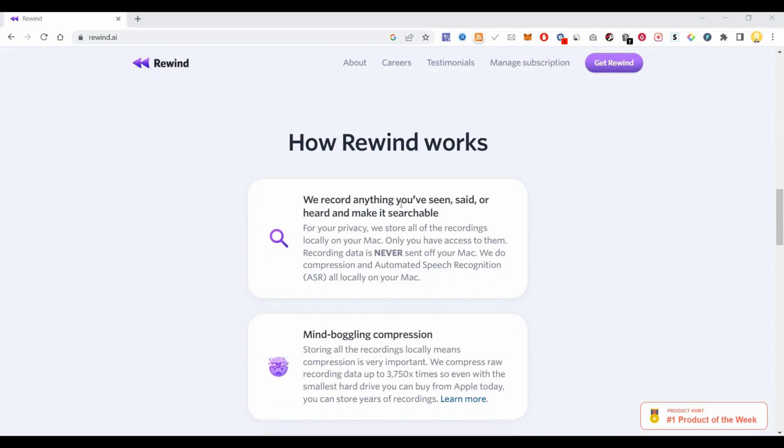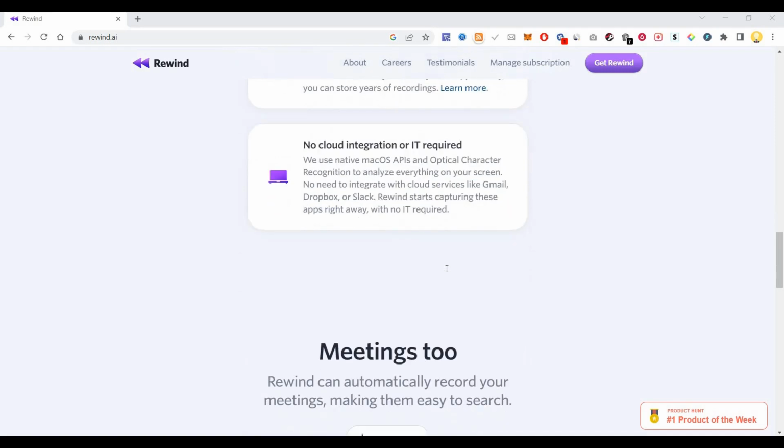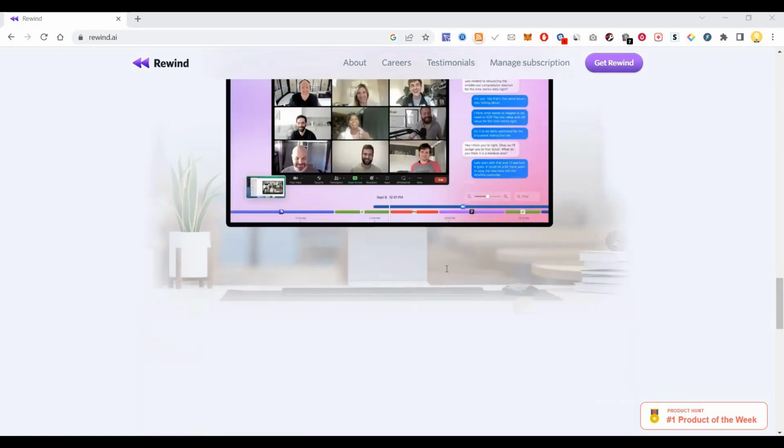Rewind will record anything you have said or heard, and it will make it searchable. For your privacy, they store all the recordings locally on your Mac, and only you have access to them. It uses a mind-boggling compression technology so that it doesn't take up a lot of your space. Even meetings, it can search. It can rewind automatically to record your meetings, making them easy to search.